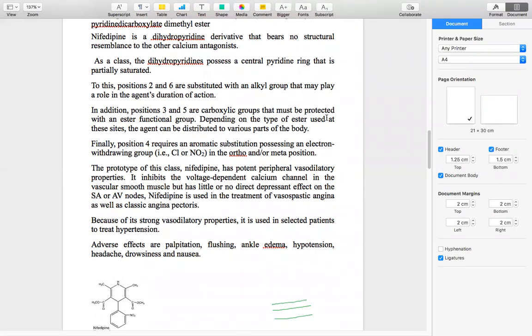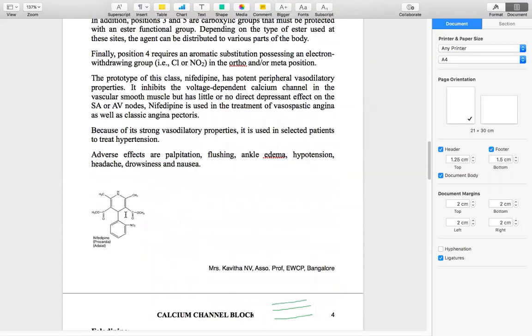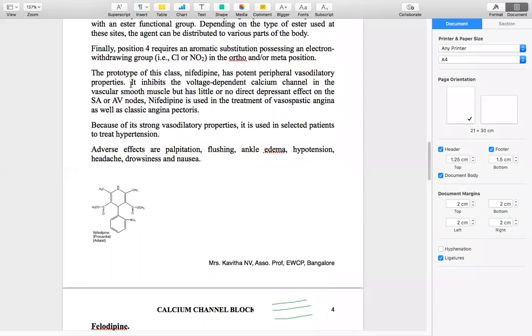Depending upon the type of ester used at these sites, these agents can be distributed to various parts of the body. The ester groups present at these 2 places, 3 and 5, are important for the distribution to various parts of the body. These 2 are for the duration of the action, and these 2 for the distribution to various parts of the body. And finally, at position 4, there should be an aromatic substitution with an electron withdrawing group at the ortho, meta, or both positions. So this nifedipine is a prototype of this class.